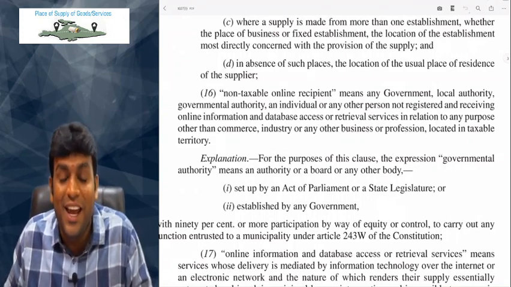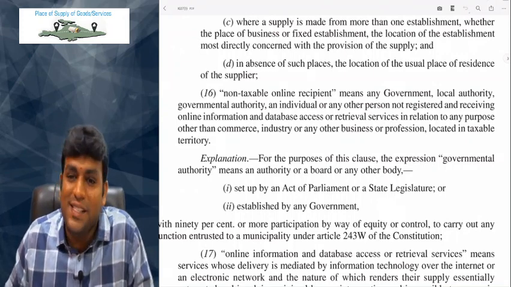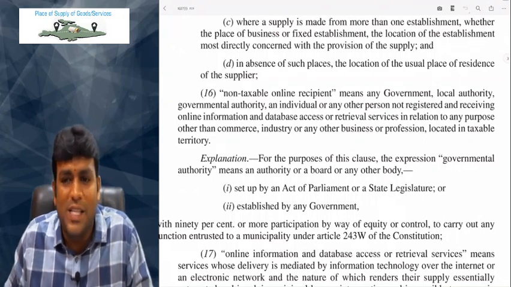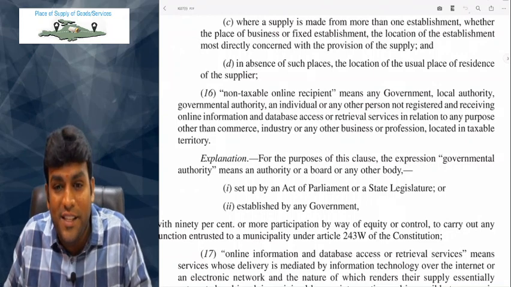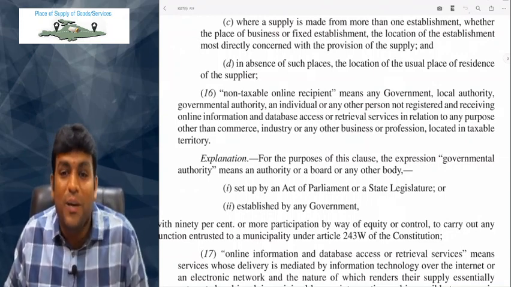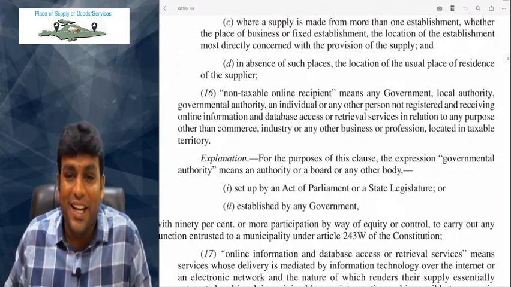That is the reason why when Netflix is giving service to persons in India, the person receiving in India is not receiving for business or commerce, he is receiving for his personal use. So when Netflix is giving service to the customers for personal use of watching films, who is liable to pay GST? Netflix is liable to pay GST. No doubt in that.